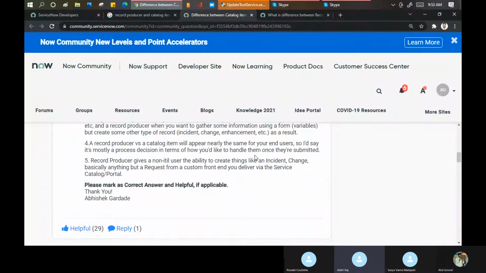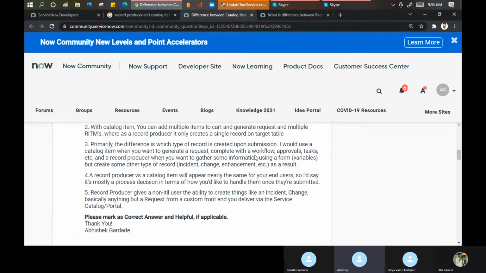Right now we are understanding record producer, but sometimes customers ask, I want this as a requested item. So he doesn't bother about the request. No. Right? So you pick up a very good point, Ankit. I'll tell you what we should do in these cases as a consultant. The customer says no, boss, I want incident as a catalog item. It should have a workflow and approval.